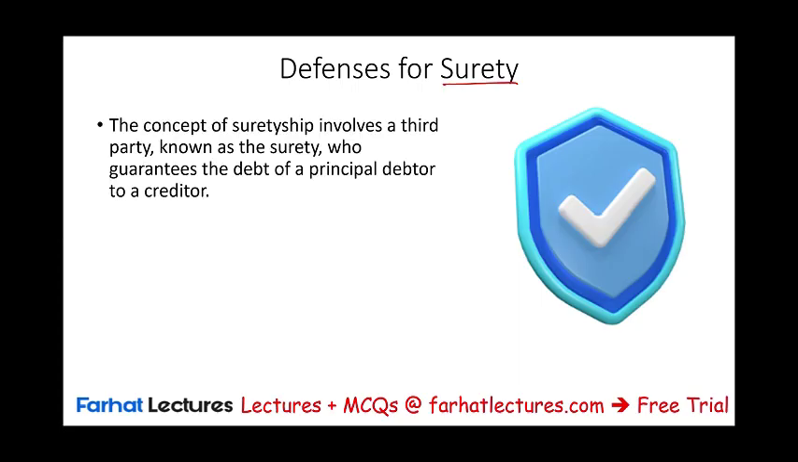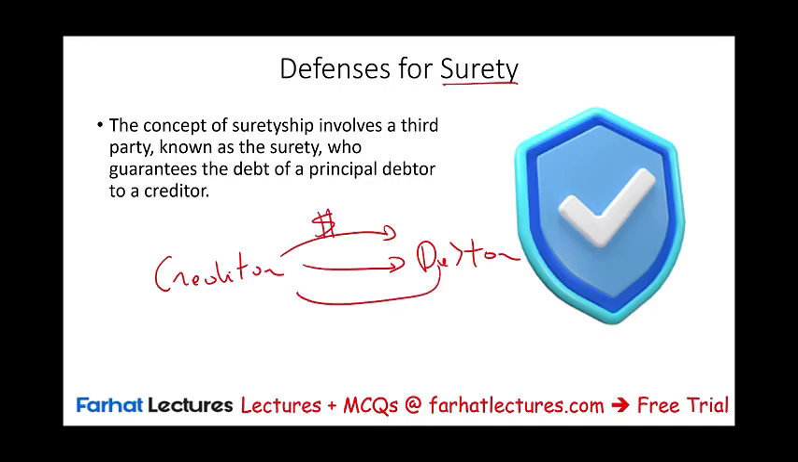Well, the concept of suretyship involves three parties. We have one party, the creditor, that's going to lend money to someone else who's the debtor. So the creditor gives money to the debtor and the debtor expects to pay back the money plus interest. But sometimes the creditor doesn't trust the debtor.